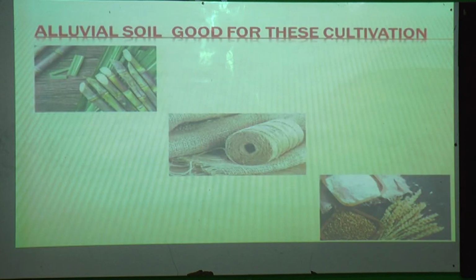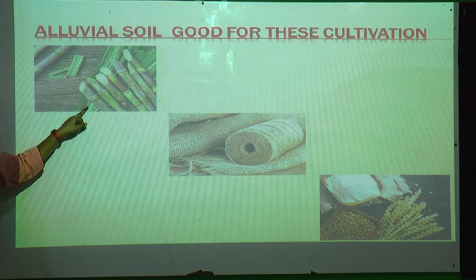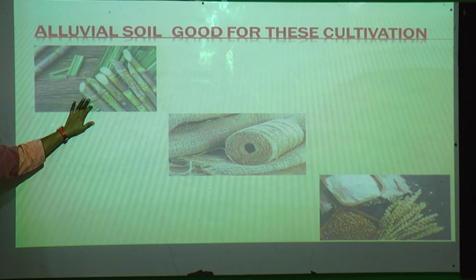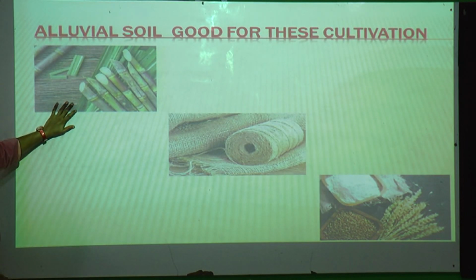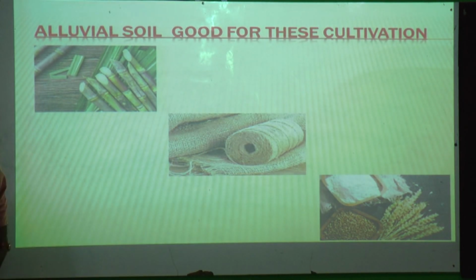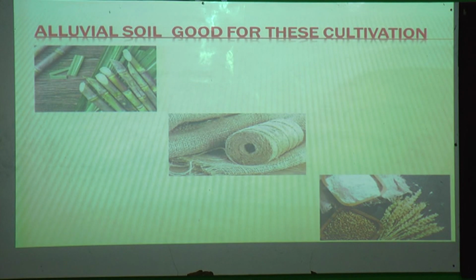So let us see. It is good for sugarcane. You all know sugarcane, students? You all drink juice? Yes, of course. So in that fertile region, with the alluvial soil, we can grow sugarcane, jute, wheat. Wheat means what you all eat daily in the house. Rotis are made from the wheat.